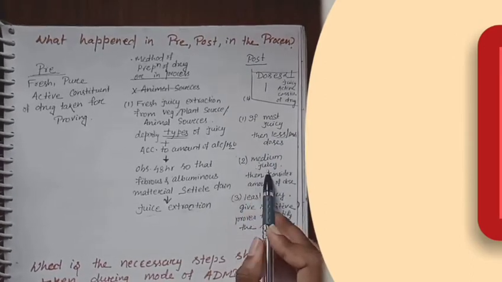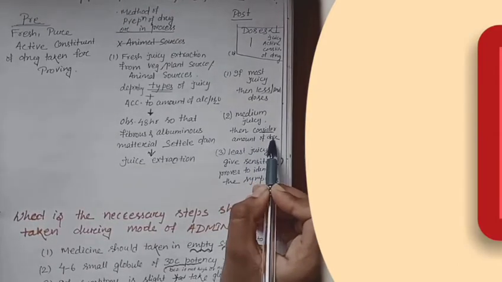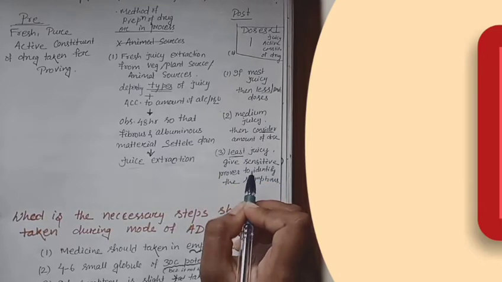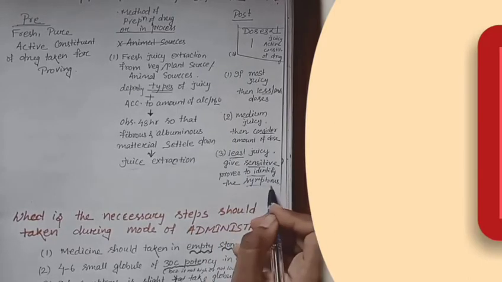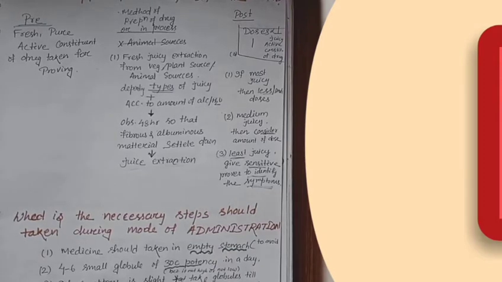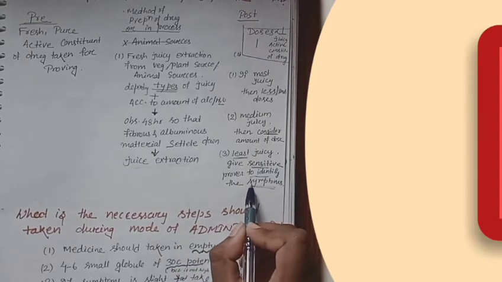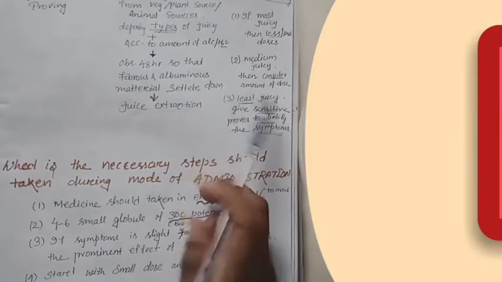If it is medium juicy, then the dosage should be given in a considerable amount, meaning 2 to 4 globules. If it is least juicy, then we give the sensitive portion so that we can identify the symptoms. Why? Because the sensitive portions are very sensitive to small doses, so that we can clearly discuss the post, meaning the administration.